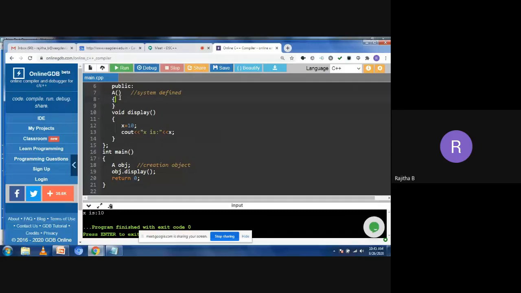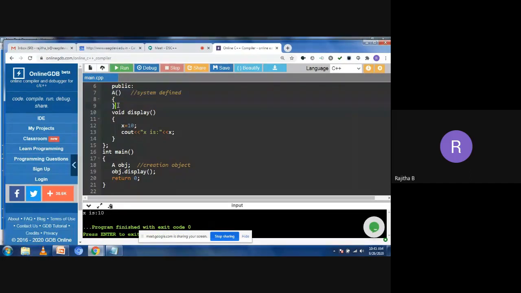Now, how to take the user-defined default constructor? Default constructor means we do not have any parameters. So we have two types of default constructor: user-defined and system-defined. So this is the first program with the system-defined default constructor. When you are not writing the constructor code, automatically the compiler writes the code like this: class name followed by the open parenthesis, close parenthesis, open braces, and close braces. So this code will be written by the compiler.